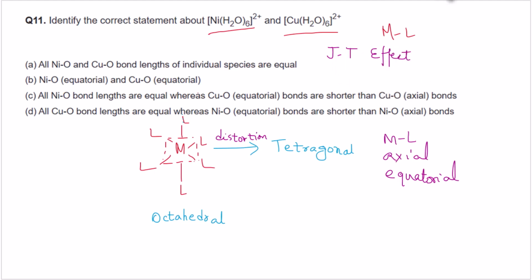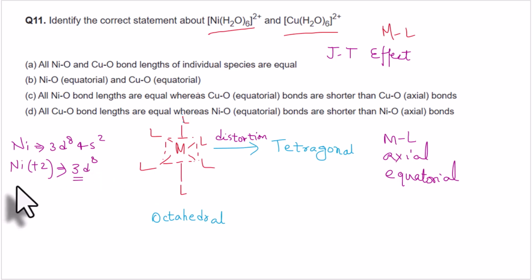First we have to check the electronic configuration of the central metal ion in these two complexes. Nickel is 3d8 4s2 in the ground state, and in this complex nickel is oxidized to +2, so we have 3d8 electrons.